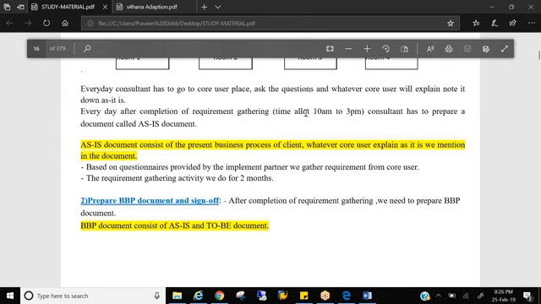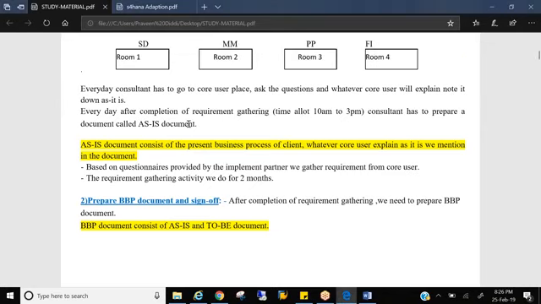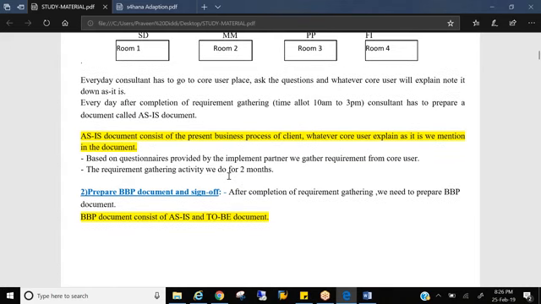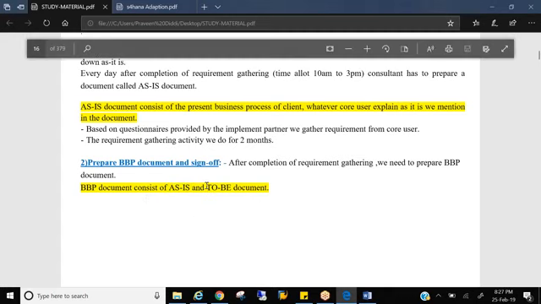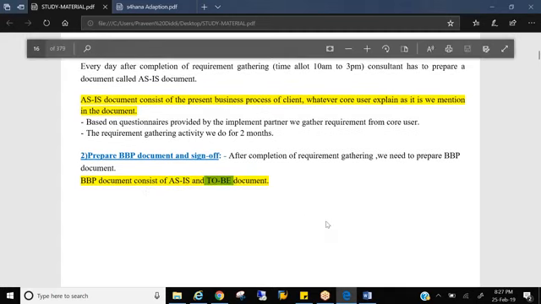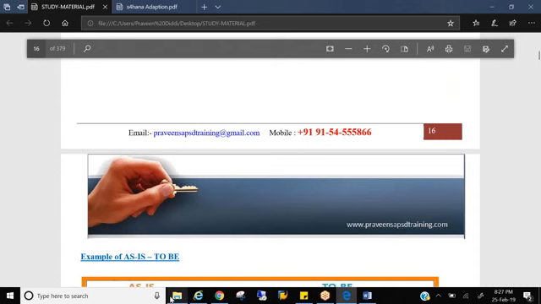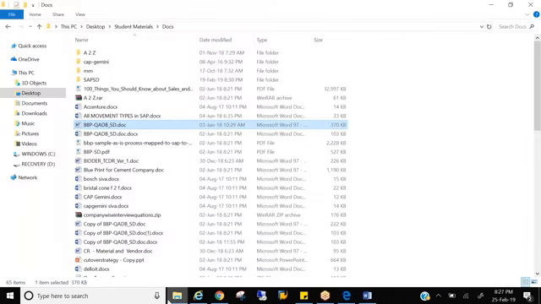You go in the allocated time, you sit there and you ask the questions, you take the requirement, you come back, then you start writing the as is and to be. The on-site person will be sending the requirements to the offshore team. In the offshore, you will be preparing the documents, right? It may take 2 months, 3 months, 4 months, depending upon the project. You gather the requirements, you put it in as is, then you write it in to be. Let me show you the BBP document, how it looks. You will be getting 2 to 3 BBP documents. So I'll show you one complete BBP first.